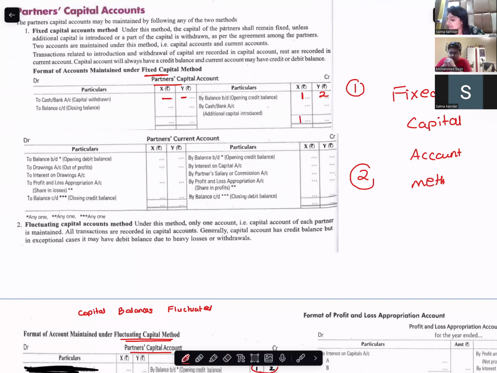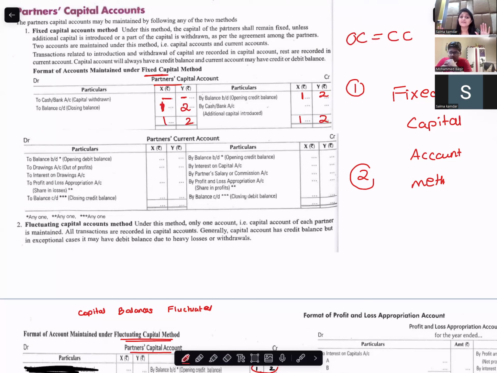Here, if I close it, X will have 1 and 2. So the closing capital will become 1 and 2. So opening capital is equal to the closing capital. I'm repeating again. Opening capital is equal to the closing capital. If there is no additional capital, that means we are following fixed capital method.